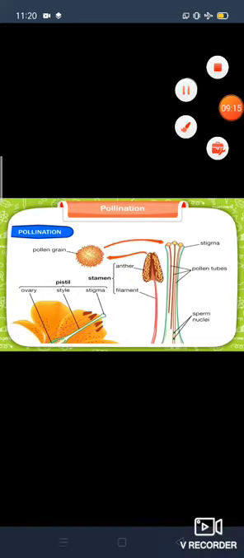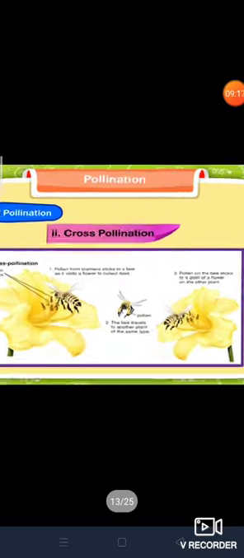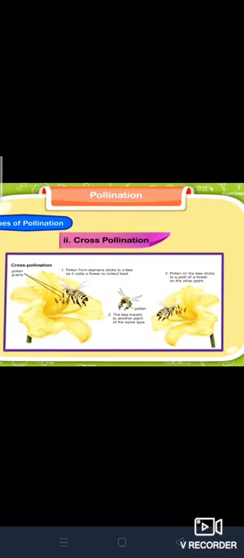Okay, I will show you. And look at here, children. Normally pollination takes place mostly with the help of insects and birds. Look at here, the honeybee is transferring the pollen grains from anther to stigma. These agents of pollination are called pollinators. Because of this reason we can say the honeybee and the butterfly are pollinators.